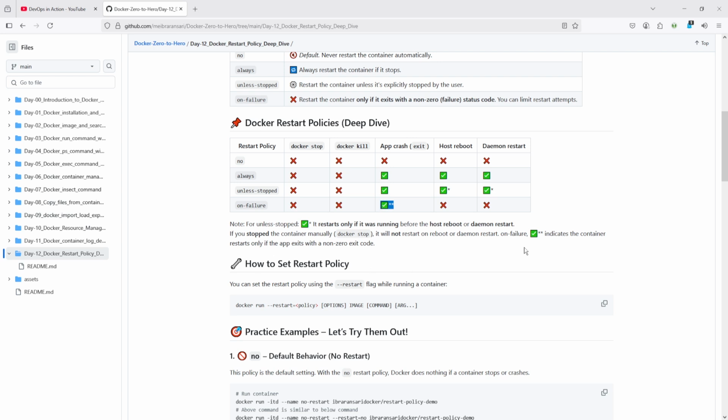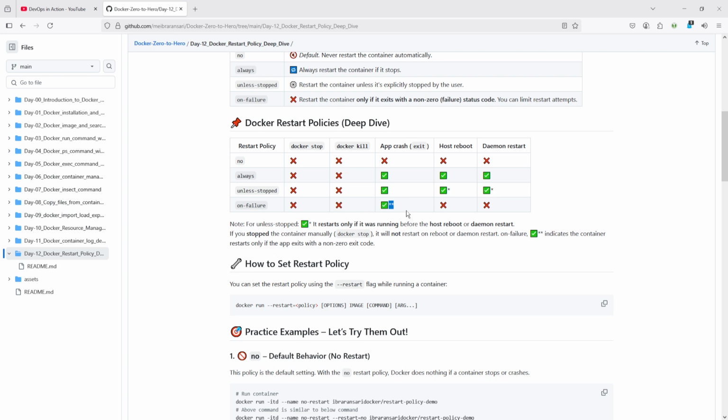How it works, you can see here. The container restarts only if the application exits with a non-zero exit code. If it exits with zero code, in that case it will not restart again, right? You can set on-failure as well, based on your requirement.